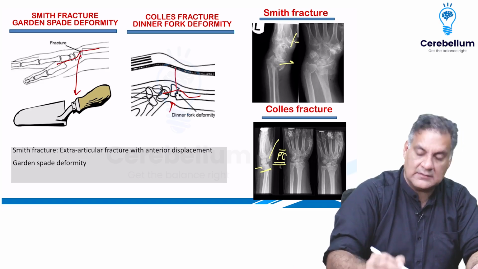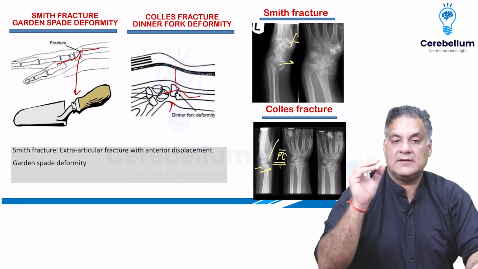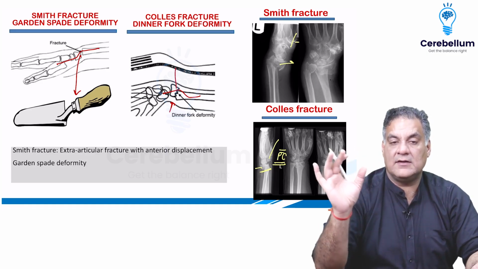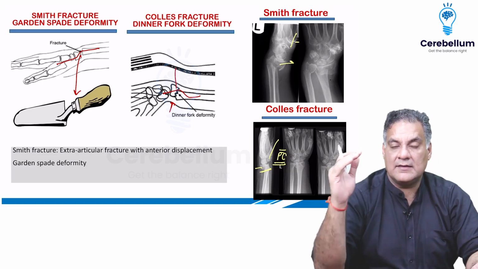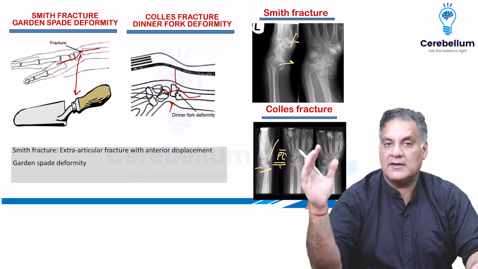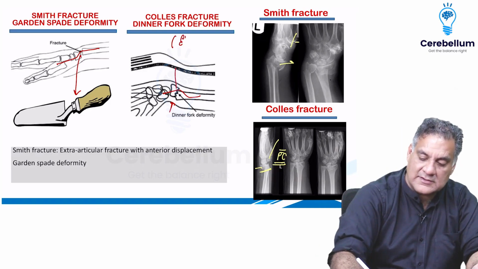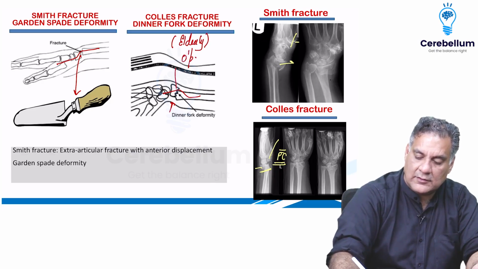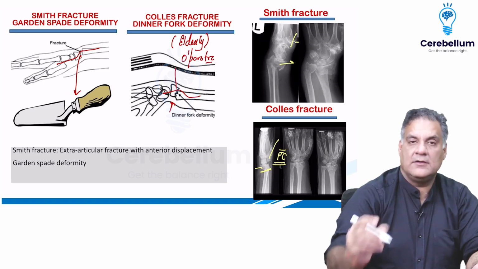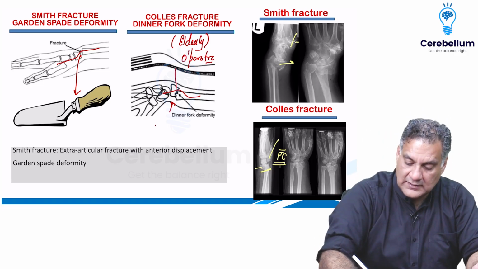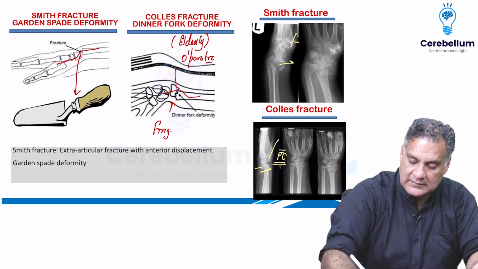So that's what it is there. Remember that Smith fracture is extra-articular with anterior displacement, garden spade deformity. Colles is extra-articular fracture with posterior displacement, and Colles is classically a fracture of elderly. It has been described for osteoporotic individuals. You know which is the most common complication of Colles? Finger stiffness.